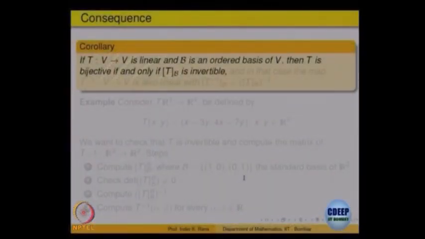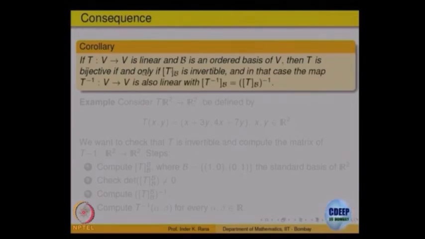So, let us write that as a consequence of this theorem, namely: if T is a linear transformation from V to V and B is an ordered basis, then T is bijective, that is, 1-1 and onto, if and only if its matrix is invertible, and the matrix of the inverse linear transformation is the same as the inverse of the matrix; the two interchange with each other.